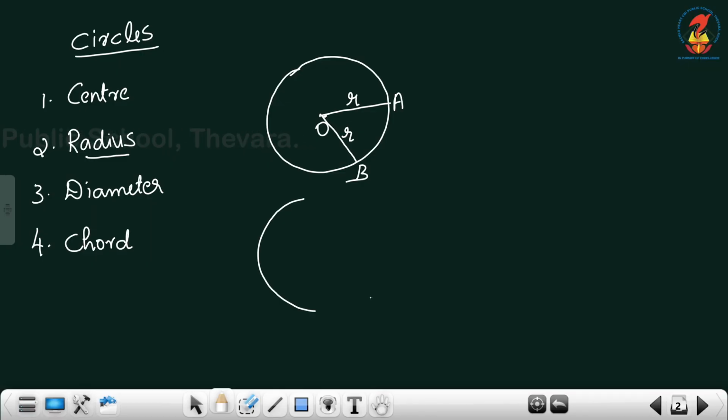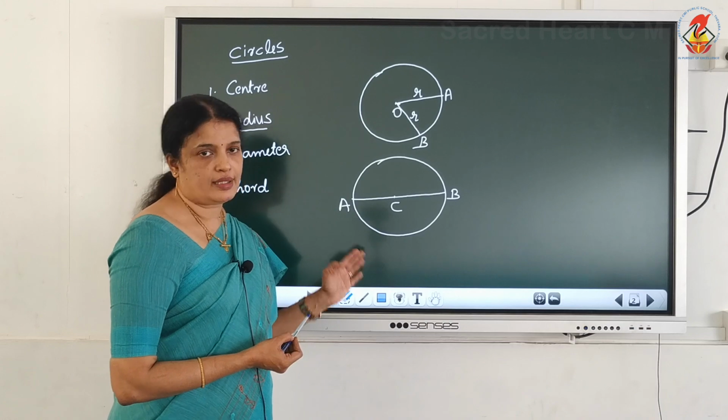Diameter means what? AB is the diameter. This line segment passes through the center, having its endpoints on the circle. Okay, the circle has an infinite number of diameters.